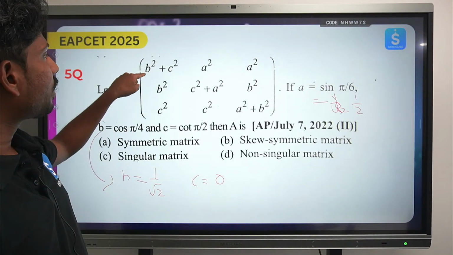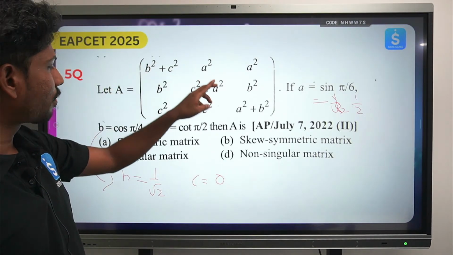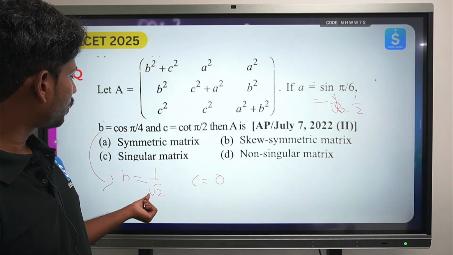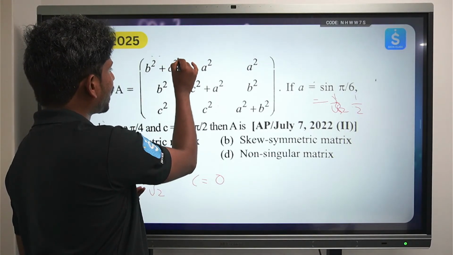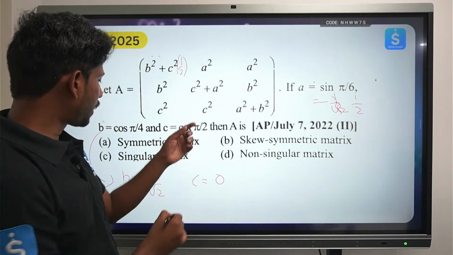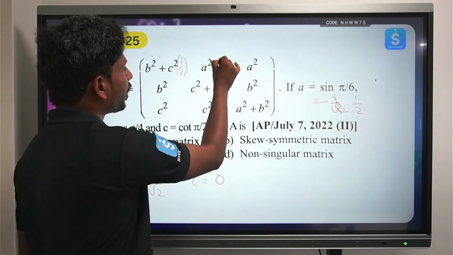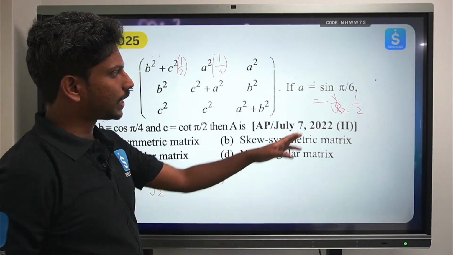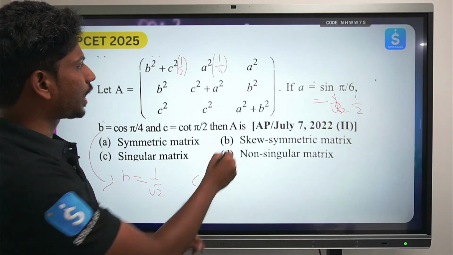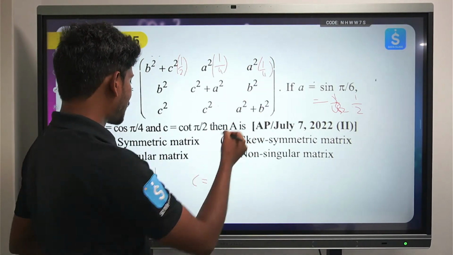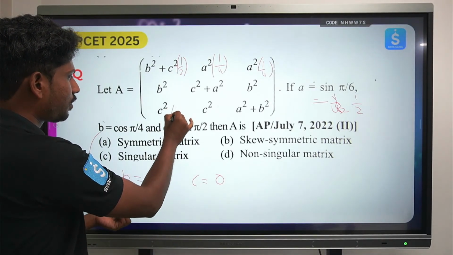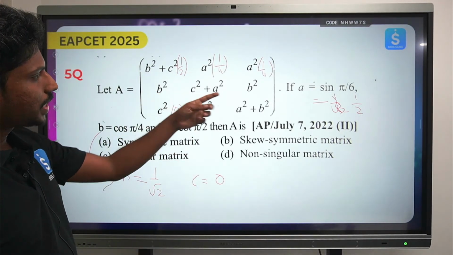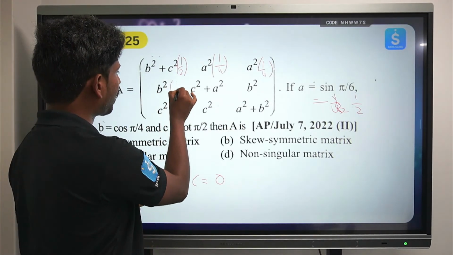Ikkada substitute chesandi, b square plus c square, so 1 by 2, so here I am just writing 1 by 2, and a square is nothing but 1 by 4. Okay, so that is sin 30 is 1 by 2, and a square again this is 1 by 4, and c square this is also equals to 0, and b square is nothing but 1 by root 2 squared, this will be 1 by 2.